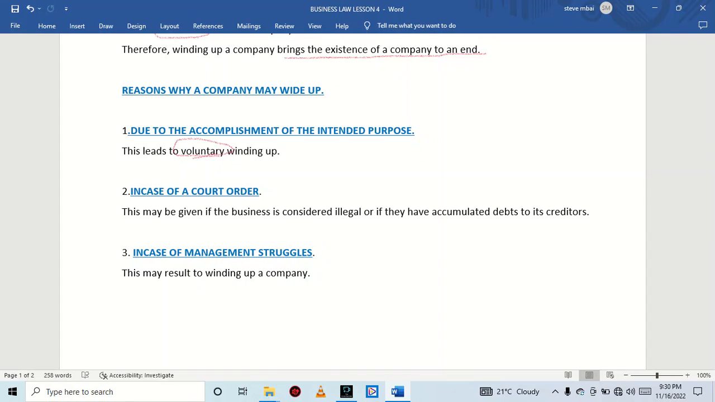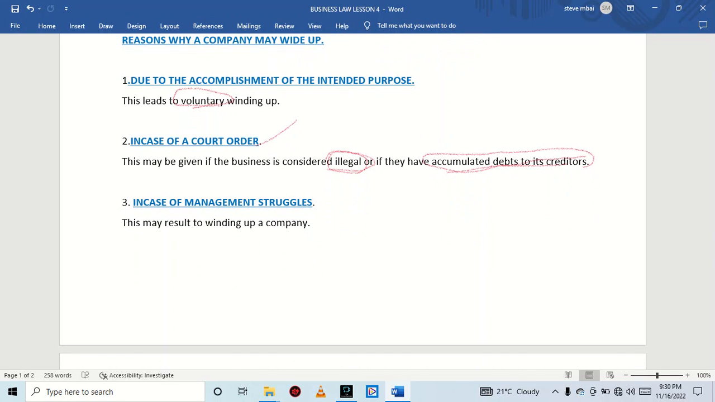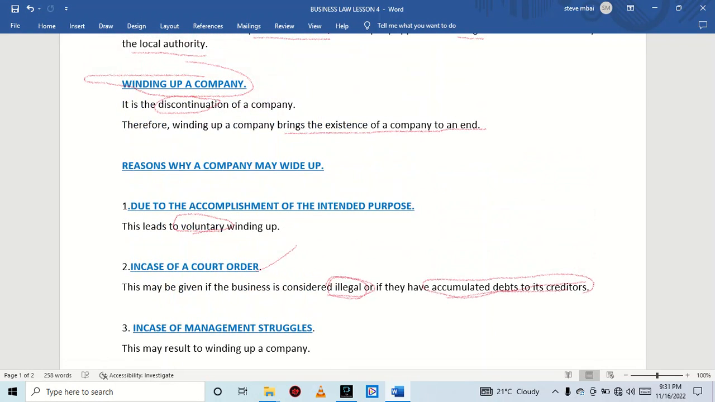We also have another case, in case of a court order. A court order may be given to the business if it is considered illegal. If a business is considered illegal, a court order can be issued for the discontinuation of that business, or if they have accumulated debts to its creditors. This can also bring a company to an end. Another issue is in case of management struggles. For example, if those involved in the management are in disagreements, this can lead to the company being wound up.